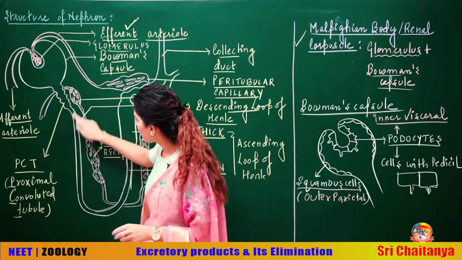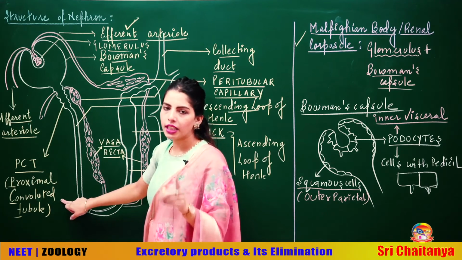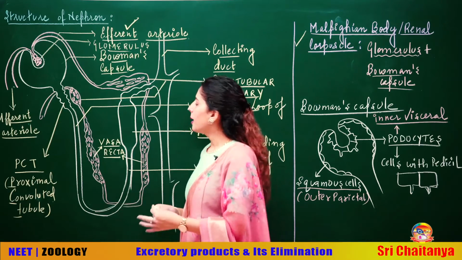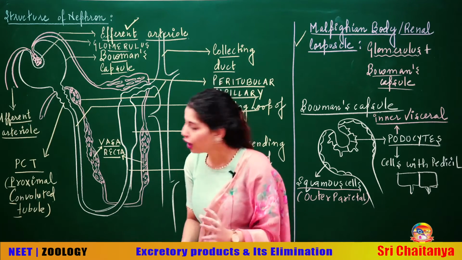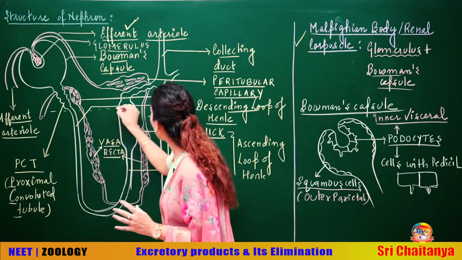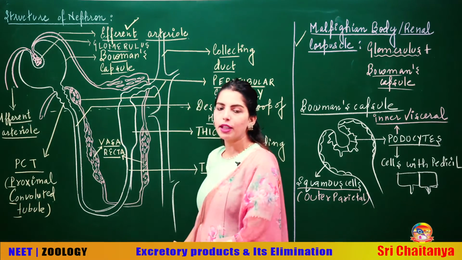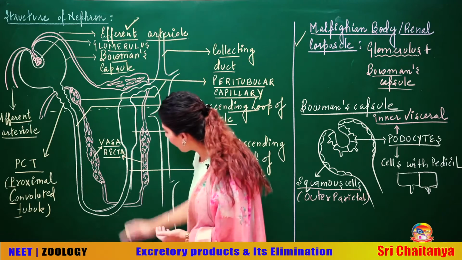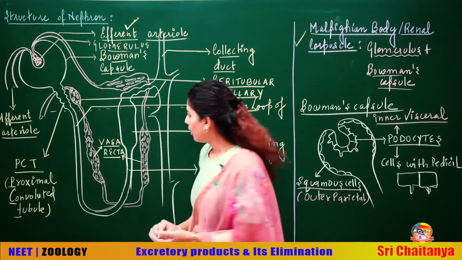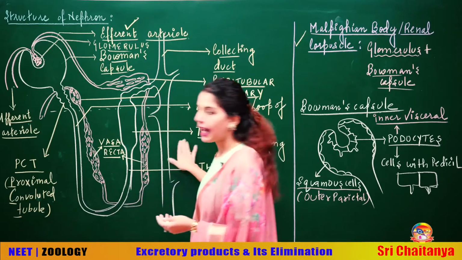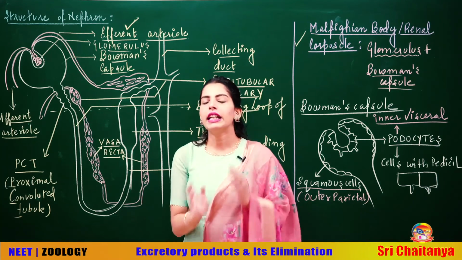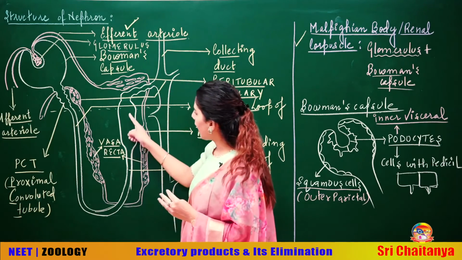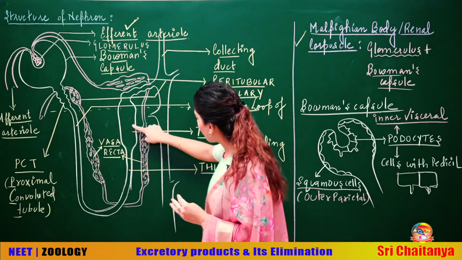So this is the Bowman's capsule, that leads to a convoluted part which is called the proximal convoluted tubule. That leads to a straight part descending downwards in the medullary region. I have told you that if you want to divide, the loop of Henle is penetrating inside the medulla and the outer part is called the cortex. This part is the cortex and the loop of Henle is penetrating into the medulla. This space is called the medullary interstitium. So this is the descending loop of Henle.